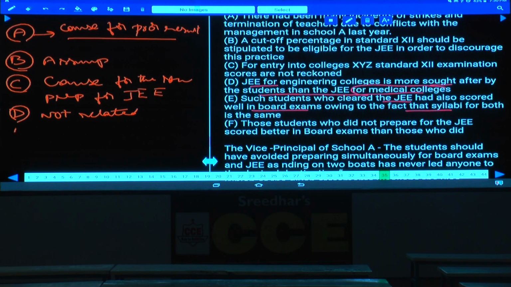And this is what? Yes, tell me what is this one? This is weakening the argument of whom? Weakening the argument of that principal. This principal is claiming that as they are preparing for JEE examinations, their board scores were down and their poor performance is because of this one only. But here, the statement is that those persons who are preparing for that one could score more in this one because the syllabi is one for both.